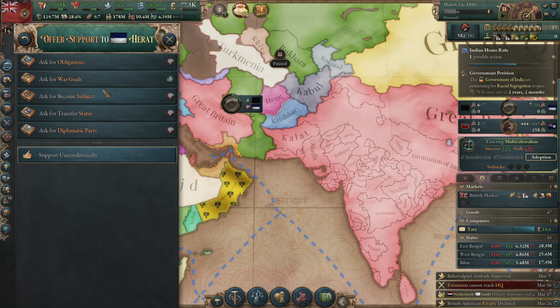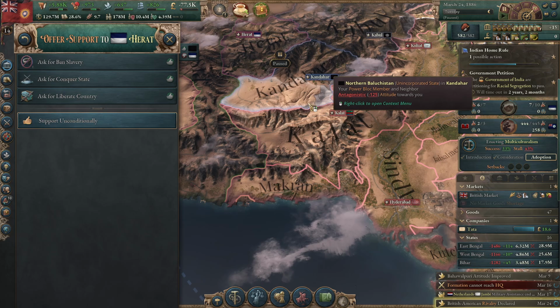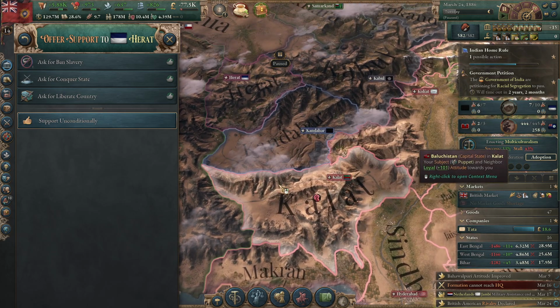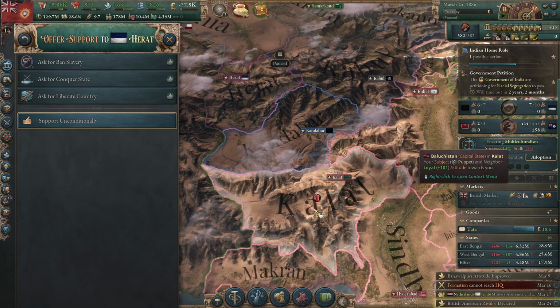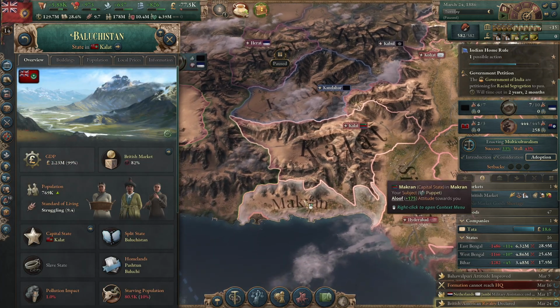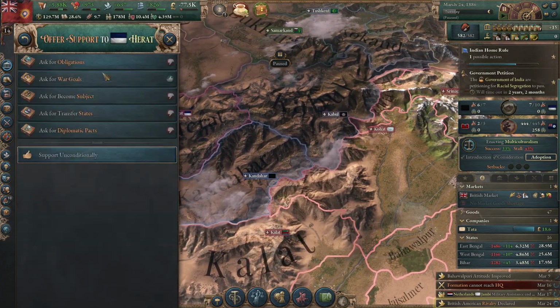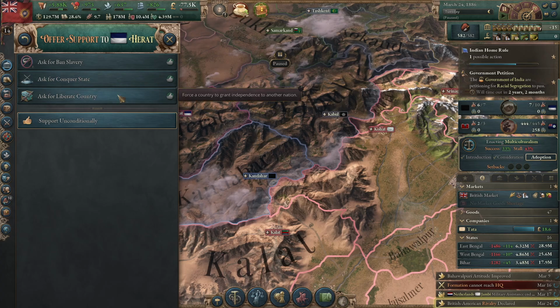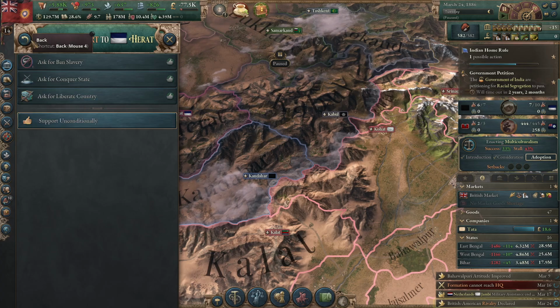So, Herat. What if I could slice some bits off of... Is Baluchistan not a divided state? No, it is. It's just divided with Makran and the Omani revolt. Alright, so this would be rude.